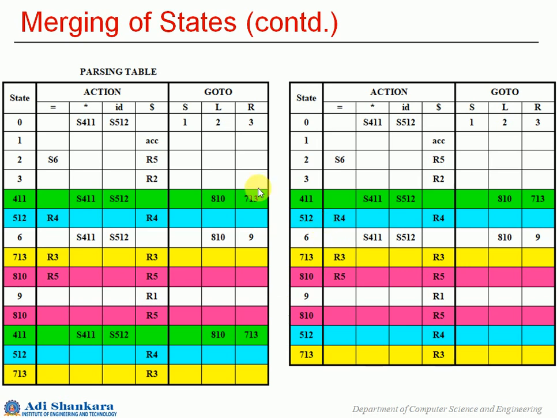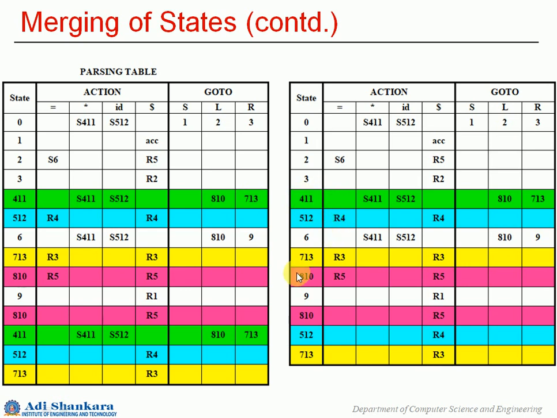Okay, so here we had 2 green rows. For 411 we had 2 rows. As we have just discussed, both rows look exactly the same, so you can just remove one of them. So here, on the right side, you have only one green row for 411.